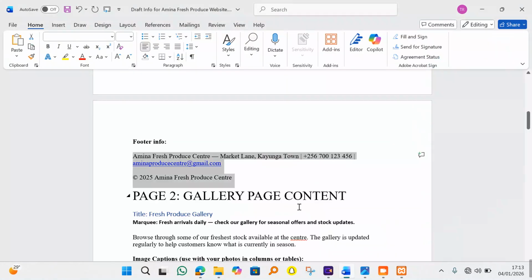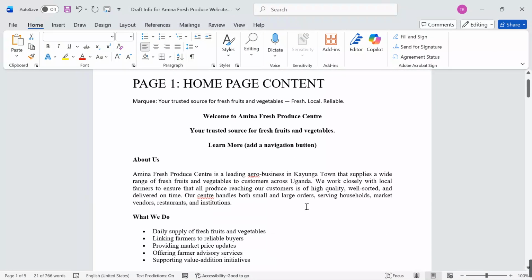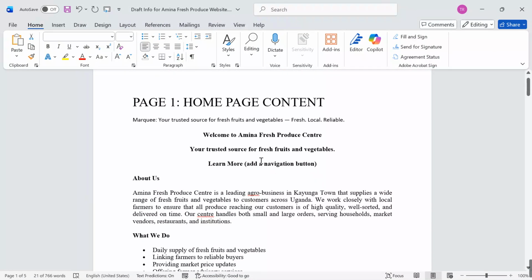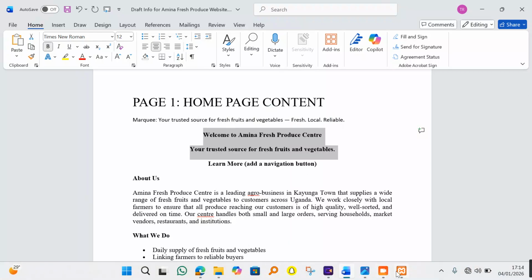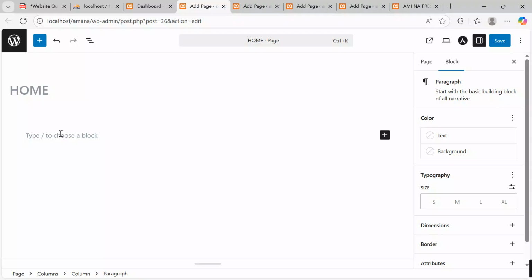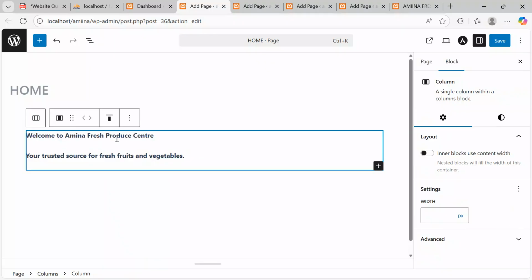Come check my support document so that we can copy together and paste to catch up with the time. So I want to start up with this info. Yes, sir. I want to start up with this info, this welcome message. Yes, I'll come over there. I then get back to my website. I put the cursor here. I paste. After pasting, this is my site.